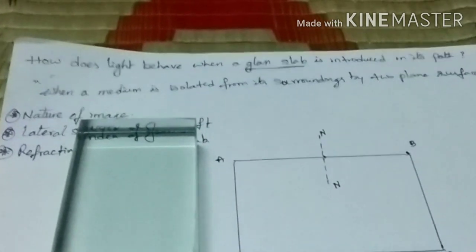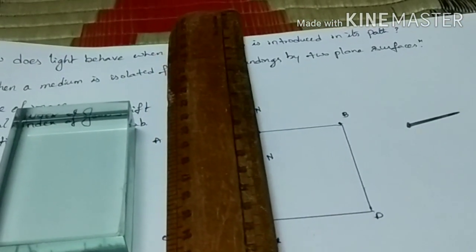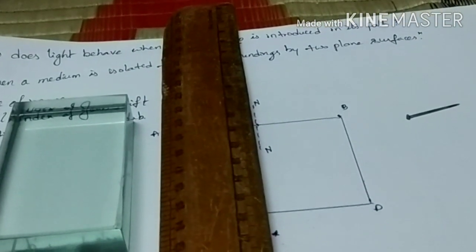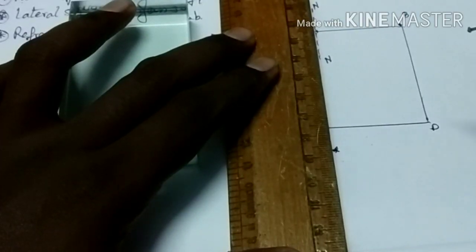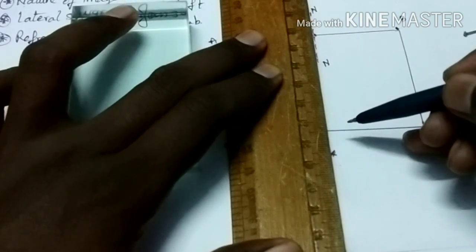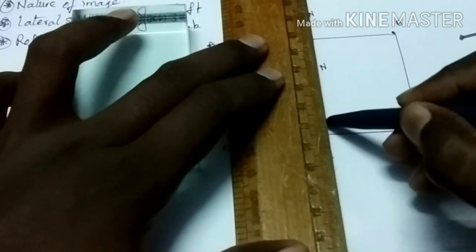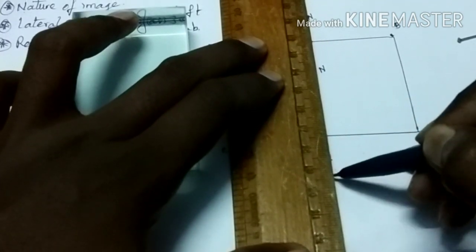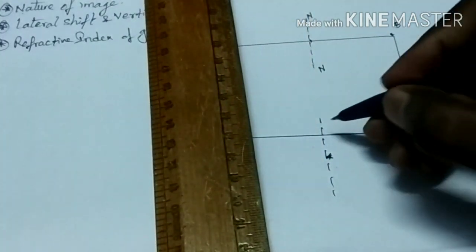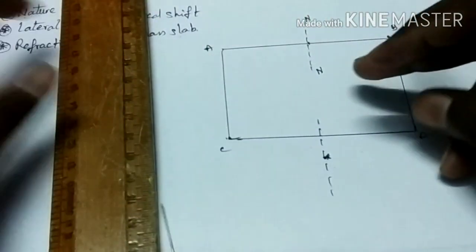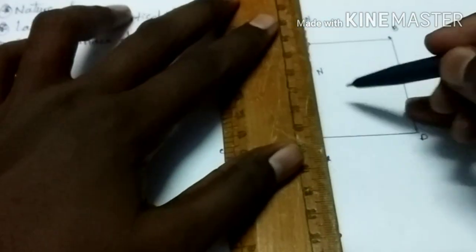Now join this point to the CD. Place a scale and draw a line to the CD. You can observe that there is no deviation of light.